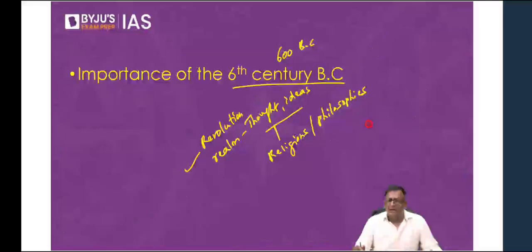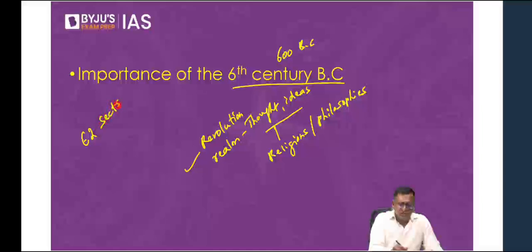Now, what was happening in India around this time? In India, there were 62 sects in the 6th century BC, and most of these sects were Gnostic. What is Gnostic? They did not believe in the existence of God. Gnostic means they did not believe in the idea of God.